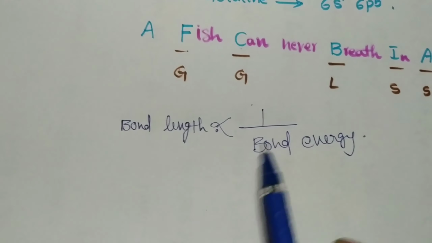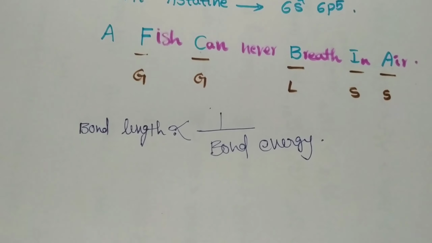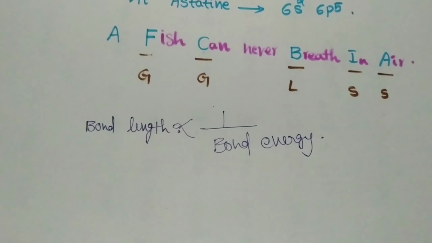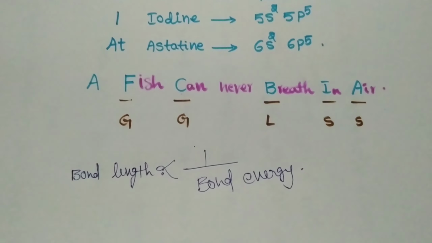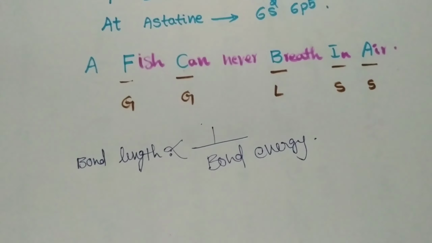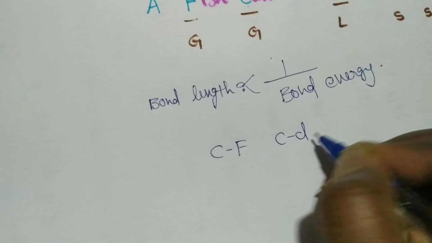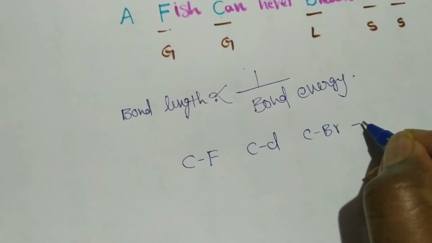So both are inversely proportional. We need to find the bond energy of C-F, C-Cl, C-Br, C-I. So we can find the bond length, and then we can find the order of bond energy. It is easy. So let us see the bond length order: C-F, C-Cl, C-Br, C-I.